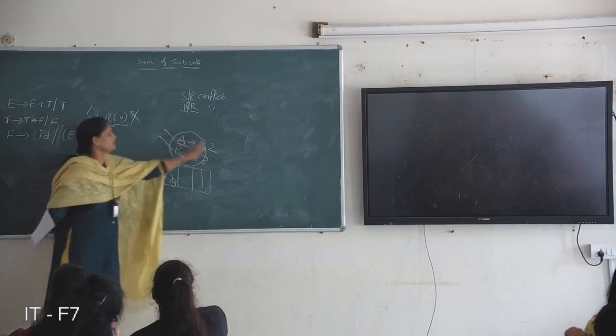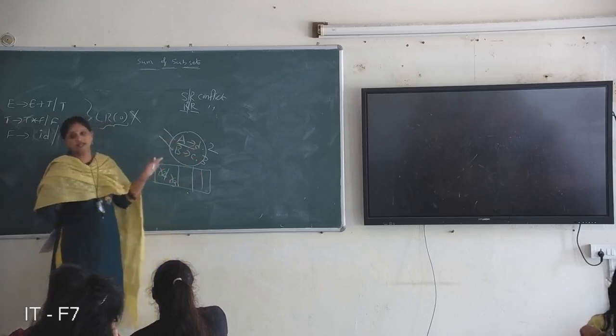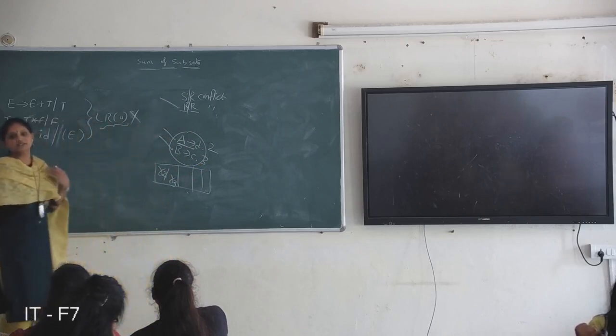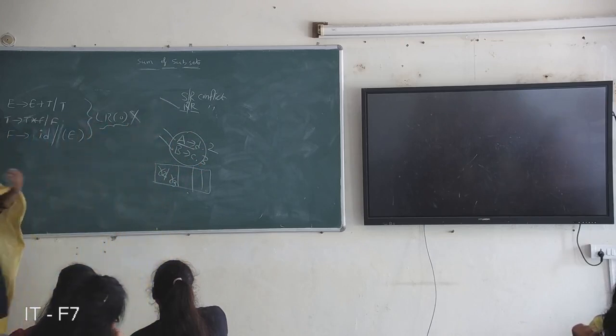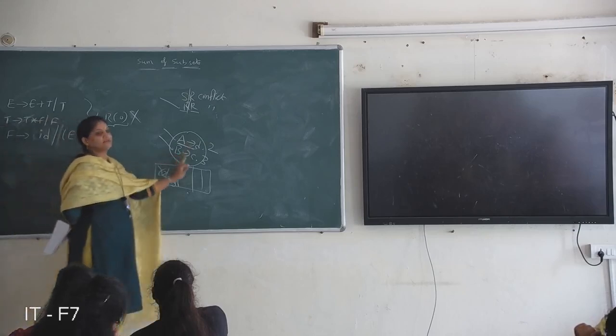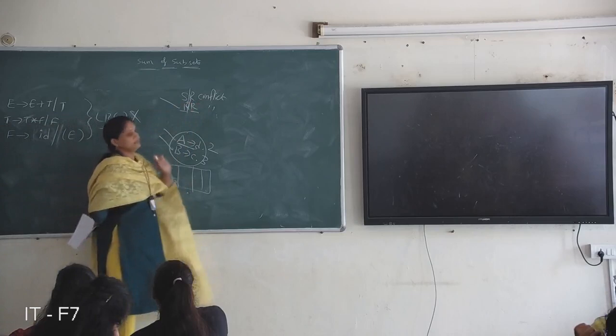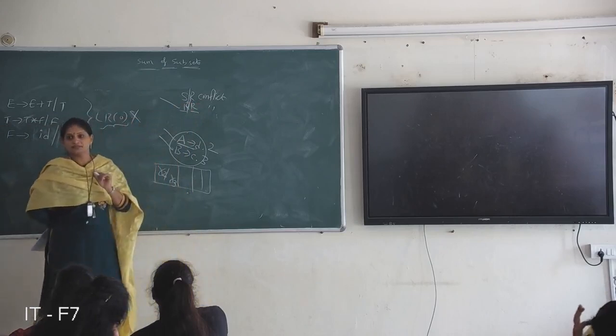So whenever you get two final items in the same state, definitely you get an RR conflict, meaning reduce-reduce conflict. It is confusing which production we should reduce with. And when you get an SR conflict, it is very important. SR conflict.